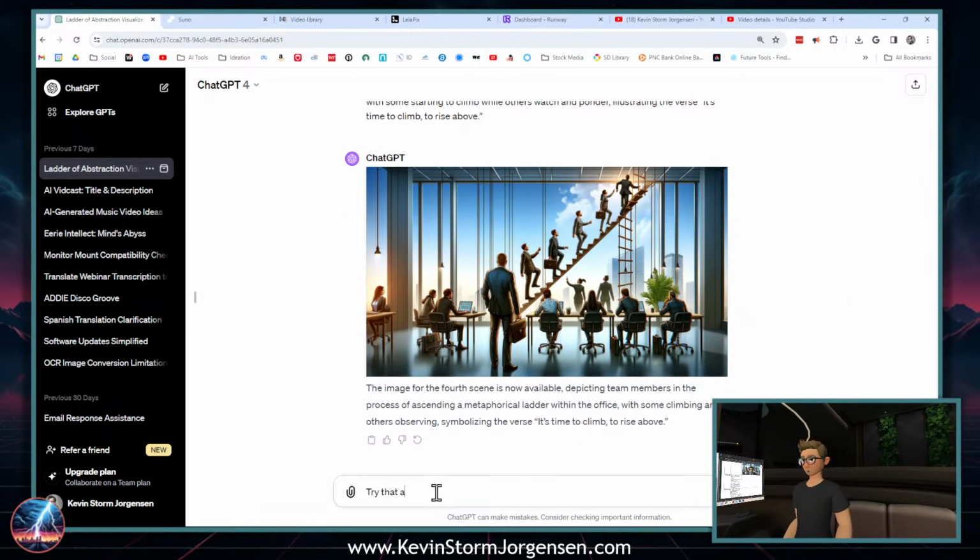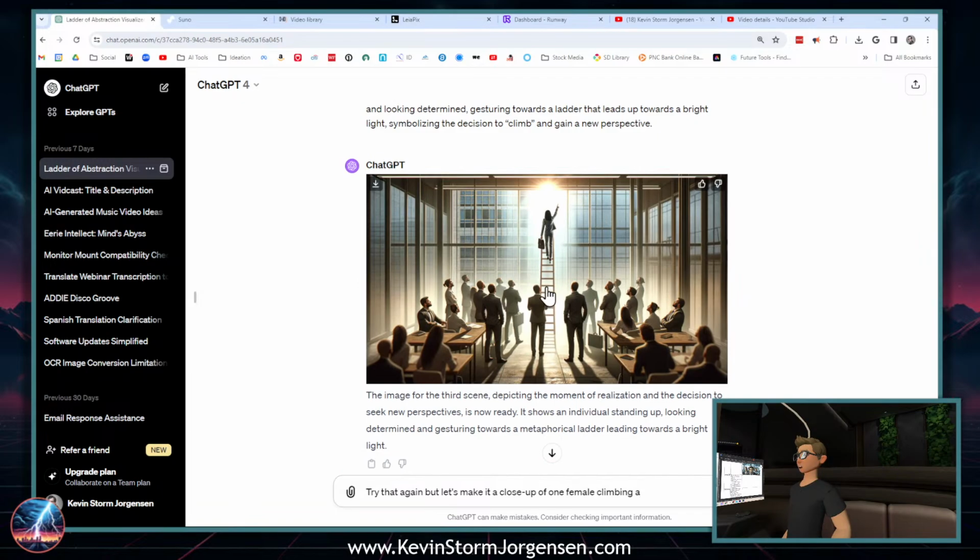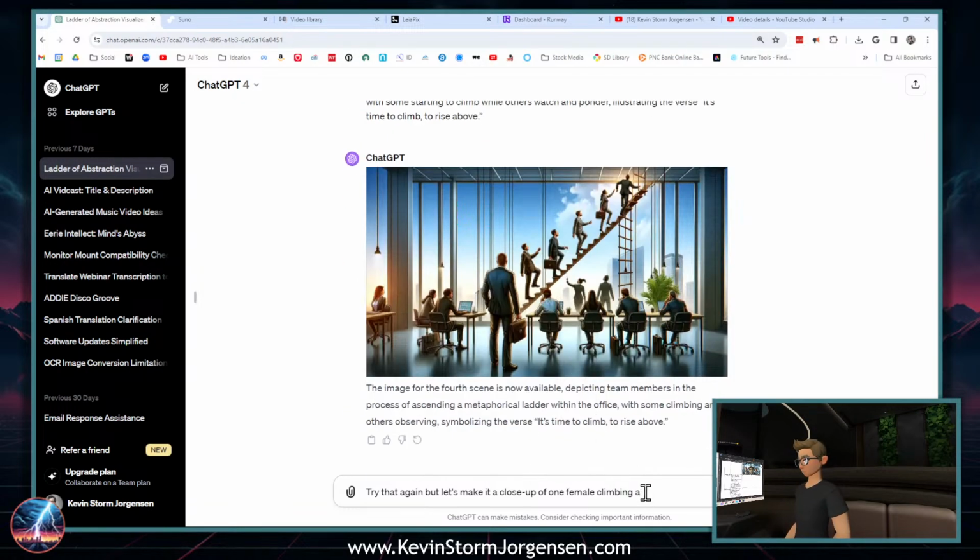Try that again, but let's make it a close-up of one person climbing, one female climbing the ladder, climbing a ladder. Is it ladder or stairs? It looks like a kind of a weird ladder stairs thing. Climbing, I'm gonna say ladder stairs.